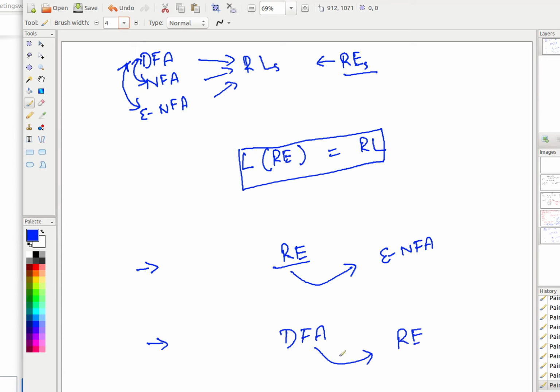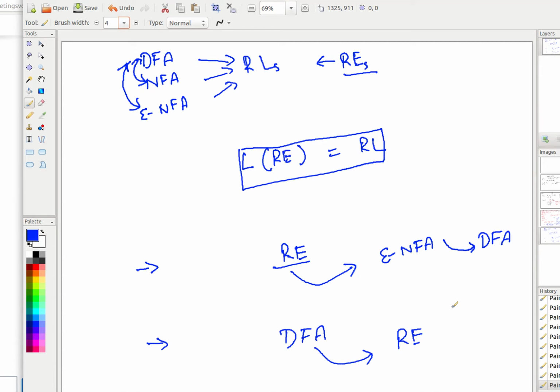Now, this is just two parts, but you know that every ENFA also has a DFA, and that completes the whole thing. So, every regular expression has an equivalent DFA, and every DFA has an equivalent regular expression. Whatever the DFA was representing, the regular expression represents the same, and whatever the regular expression is representing, the DFA is representing the same.